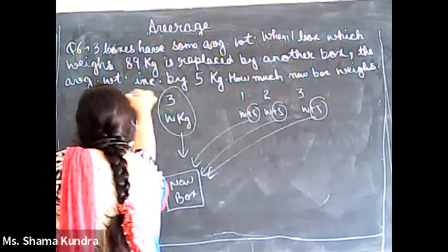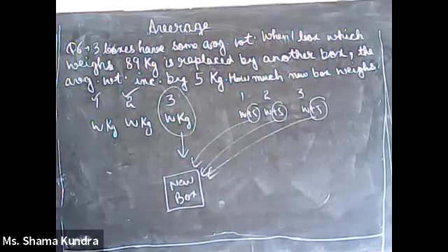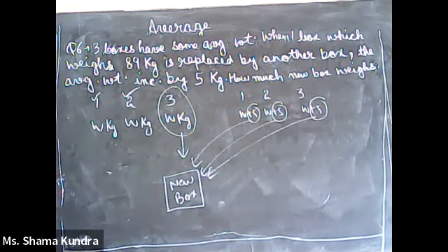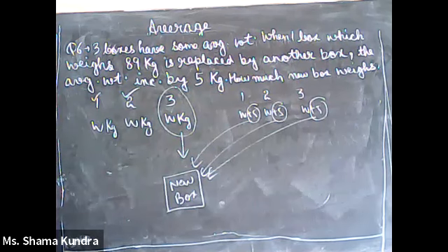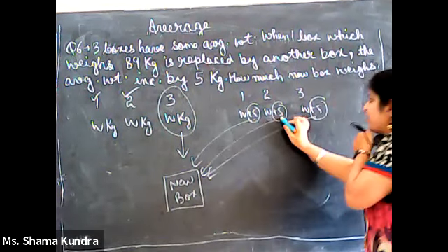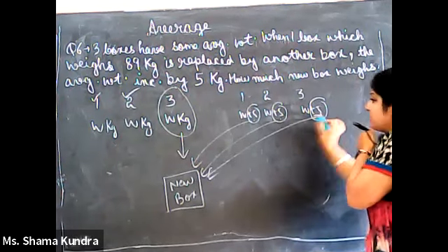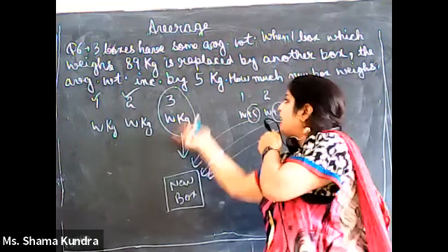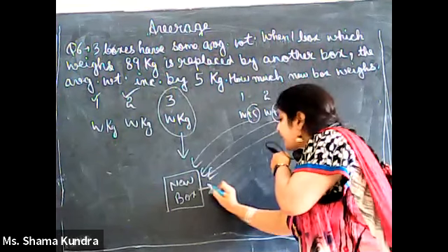These two boxes' weights will be W, W. So this increase which is there, plus 5 plus 5, who will compensate for that increase? This is nothing but the new box. The new box should have this increase of plus 5 for the first box, plus 5 for the second box, plus 5 for the third box, and the weight of itself, which is given to us as 89.